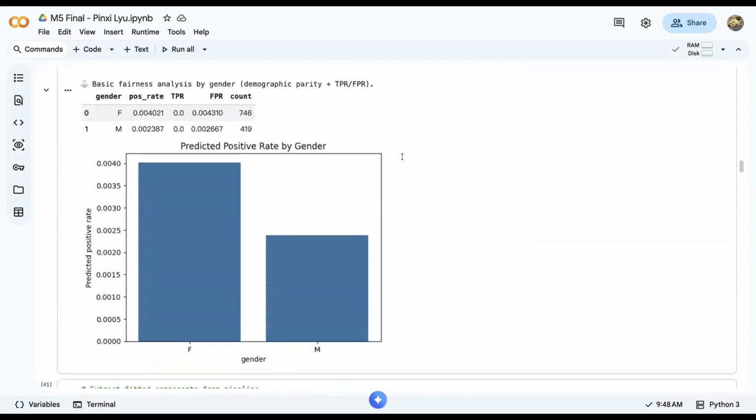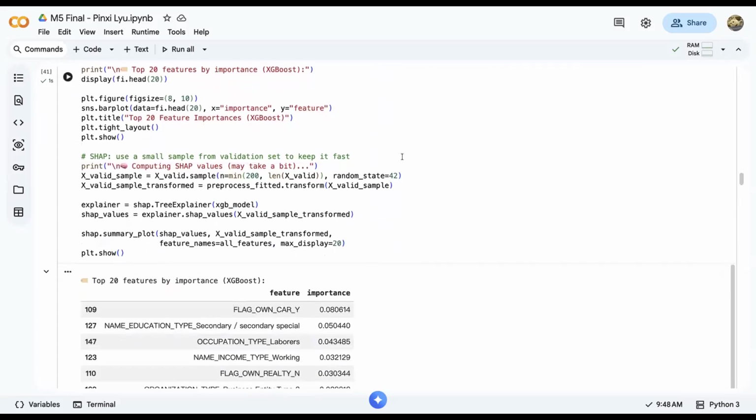The SHAP explanation. In addition to feature importance, I also use SHAP, which stands for Shapley Additive Explanations, to further improve interpretability. It is based on the concept from cooperative game theory and helps explain how each feature contributes to a prediction. It assigns importance values to every feature for the specific prediction, showing whether the feature increases or decreases the predicted probability of default. Unlike traditional feature importance, SHAP provides both global and local explanations.